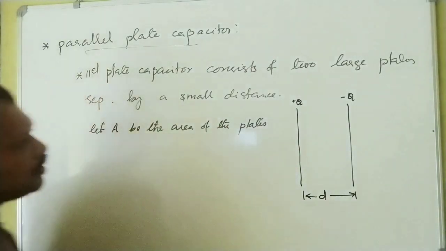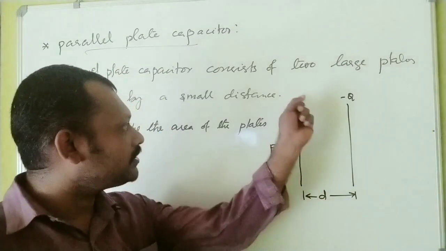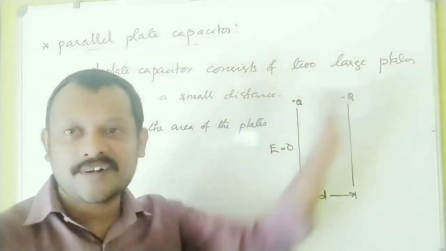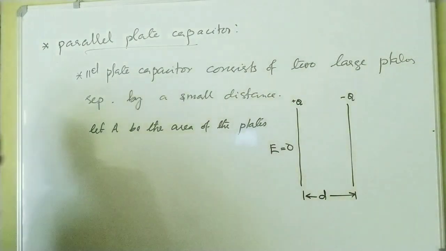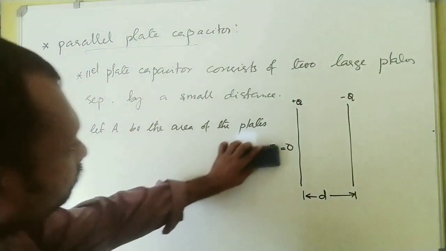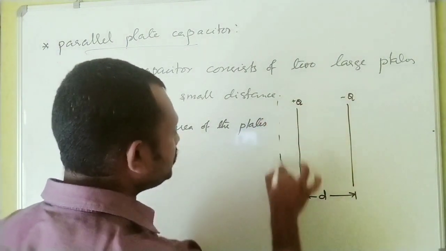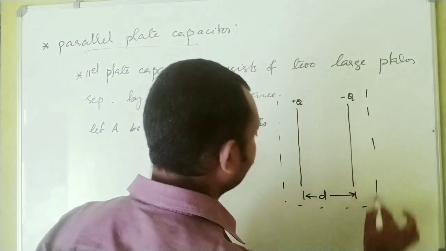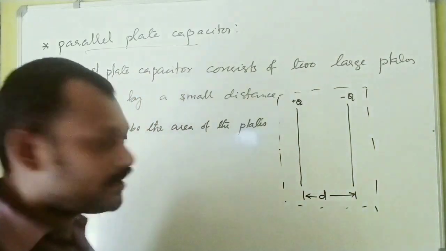Now, what is the electric field in this region? It will be zero because one of the plates is positively charged and the other one is negatively charged. Or otherwise I can show it easily. If you construct a Gaussian surface here, net charge enclosed by the Gaussian surface is 0. That means electric field here is equal to 0.